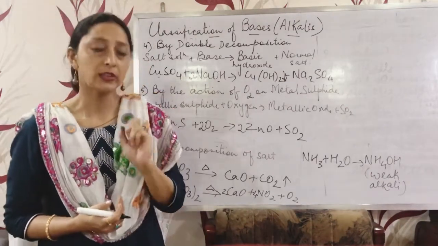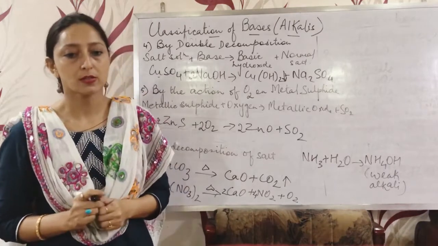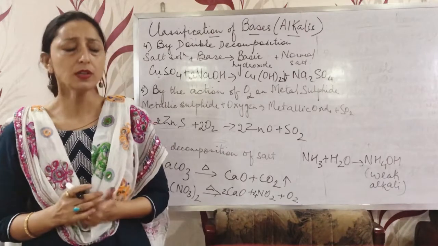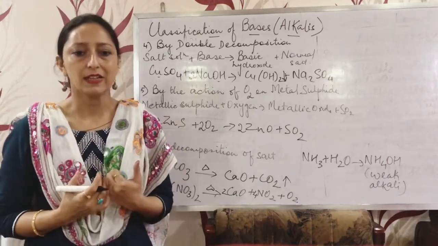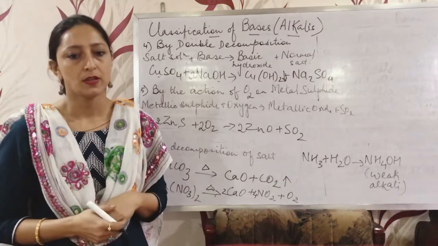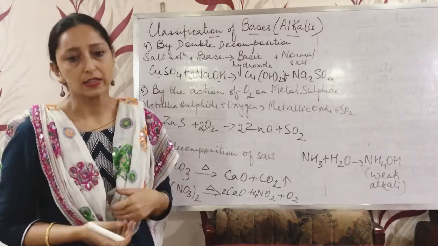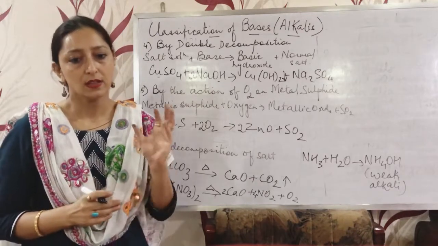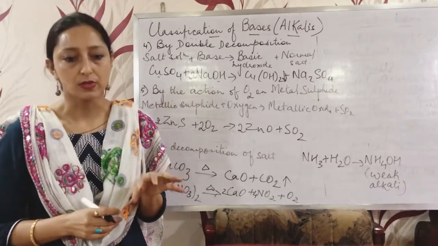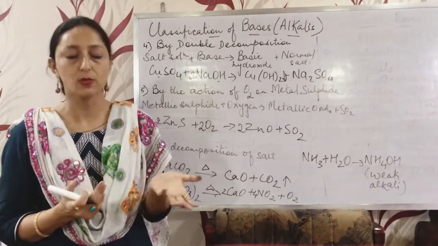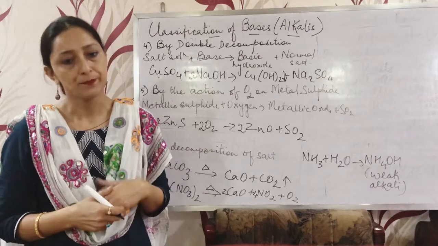One important thing I want to tell you, caustic soda and caustic potash are very strong alkalis, and we know that when these alkalis react with oil, they form soap, and our skin contains oil in the form of fat. So when we touch caustic soda or caustic potash, what happens? A reaction will take place and this soapy solution will be formed.